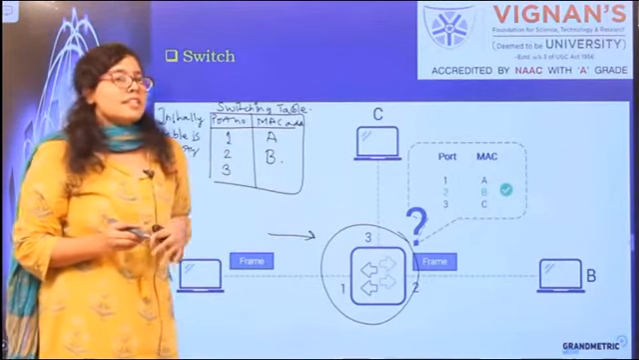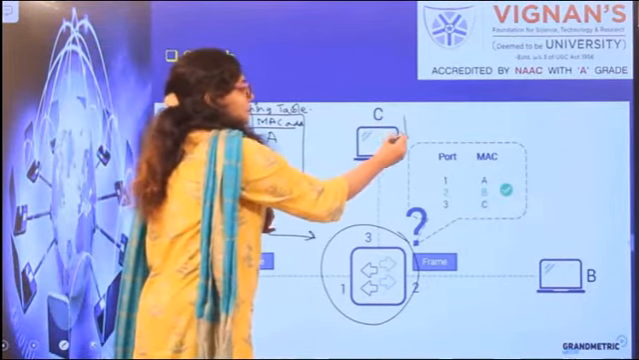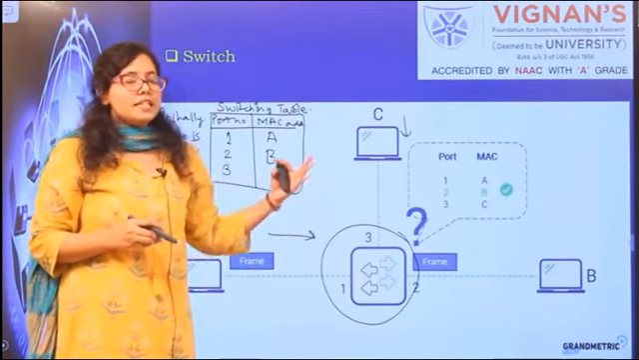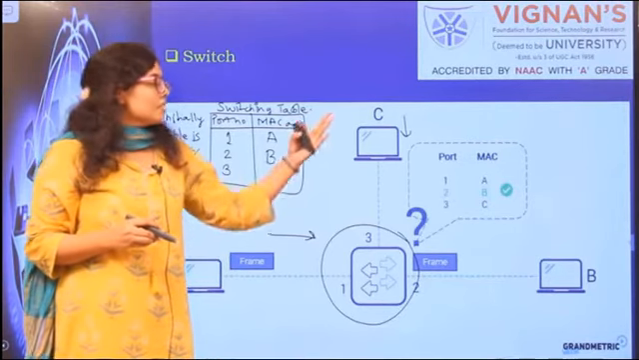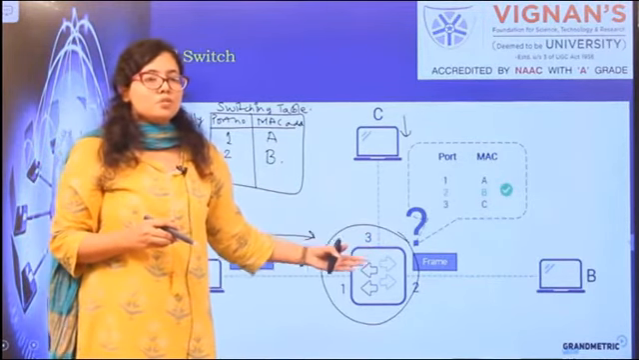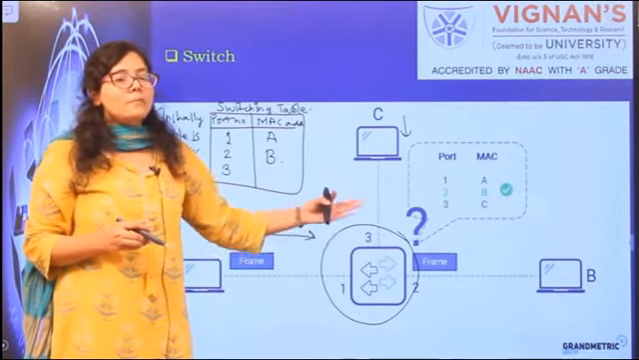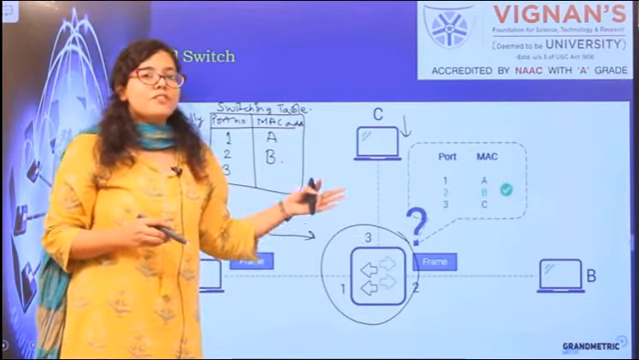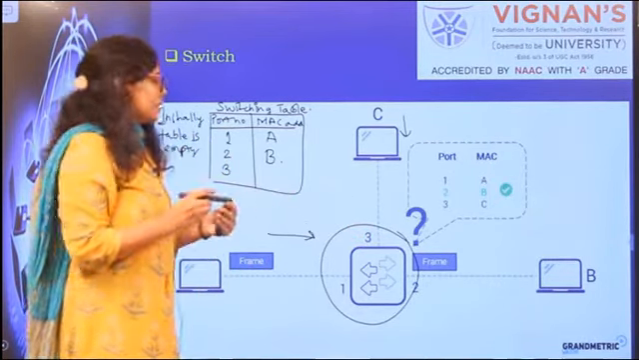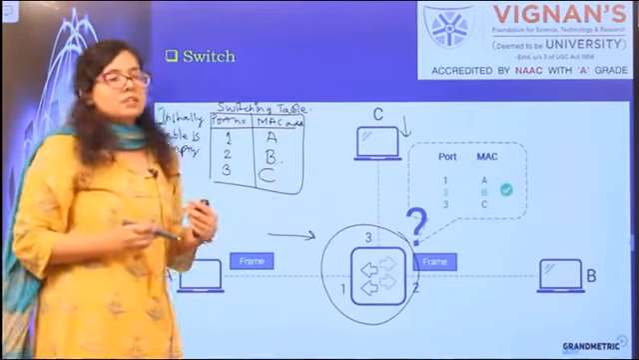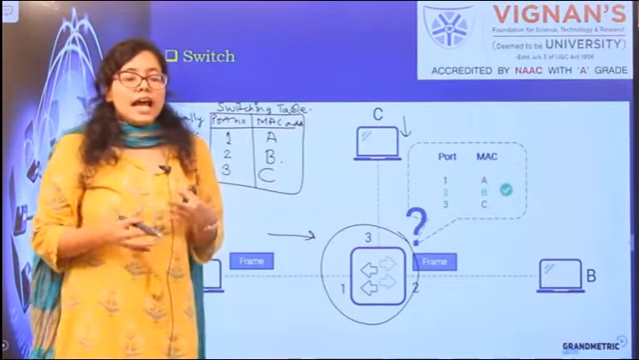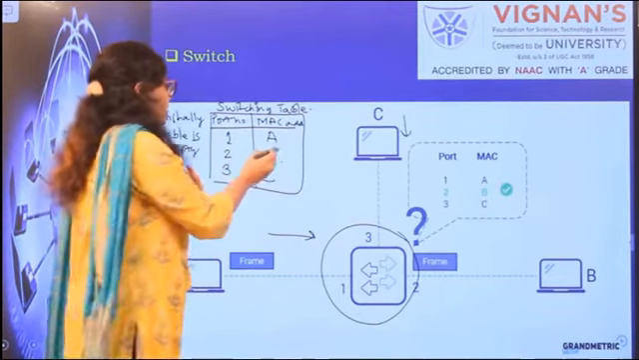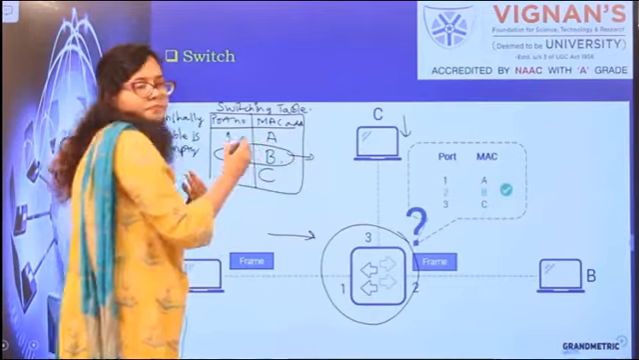Now, consider the second scenario. Device C wants to communicate to B. So device C will send data packets to the switch. The switch will see that the data packets are coming from port number 3, so it will register the MAC address of device C to the respective port number 3. After that is done, it will look at its table to see where device B is located. Then it will find that device B is located at port number 2.